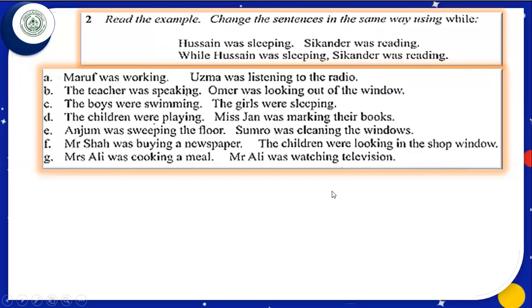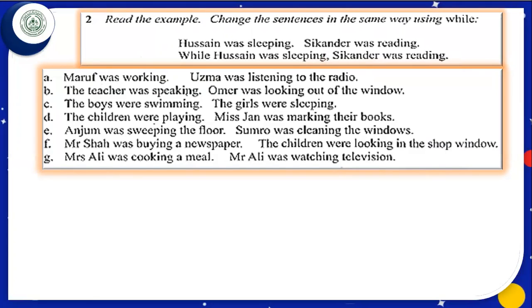After understanding the example which showed us the method how to join these two sentences, now we shall try to write the answers. Look at A. Maruf was working, Uzma was listening to the radio.